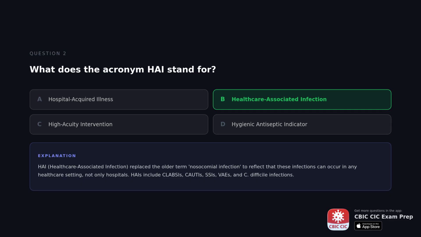The correct answer is healthcare-associated infection. HAI replaced the older term nosocomial infection to reflect that these infections can occur in any healthcare setting, not only hospitals. HAIs include CLABSI, CAUTI, SSI, VAP, and C. difficile infections.